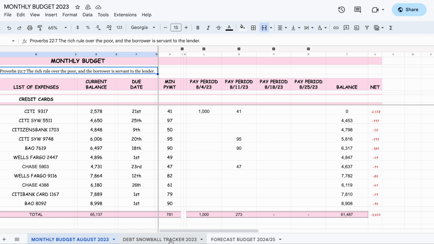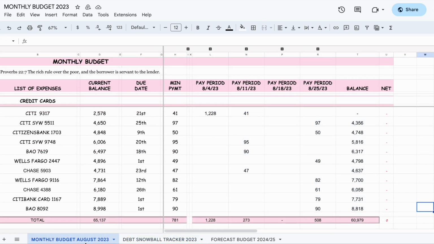Okay, moving on to the debt snowball tracker. We're going to go straight to the spreadsheets. I created 3, but 2 we'll use today. The other one we'll use for another video. So what I did first, I listed the credit cards based on the expiration date, meaning the promotional expiration date, because that's the way I'm going to attack these cards, because none of these cards have interest. These are from promotional balance transfers. So I normally don't pay interest on any of my debt.